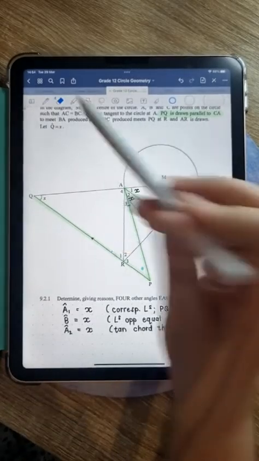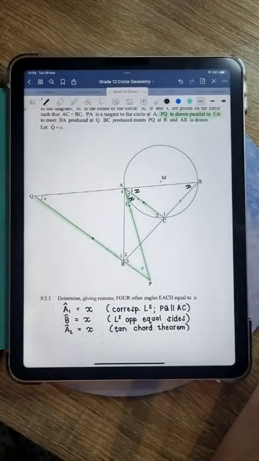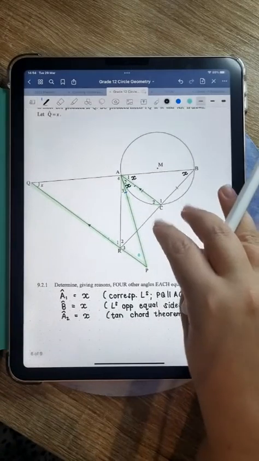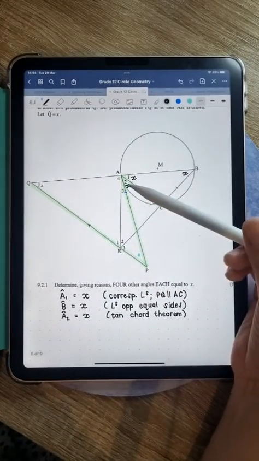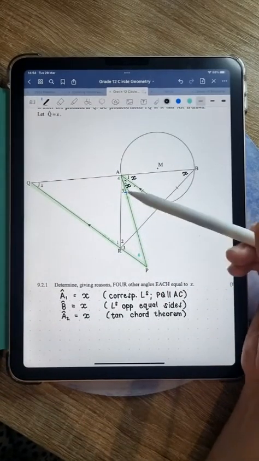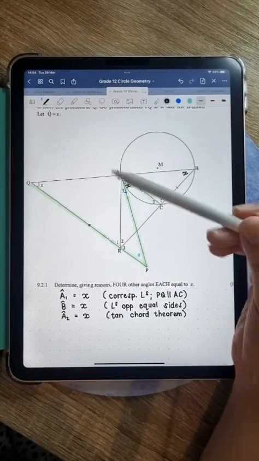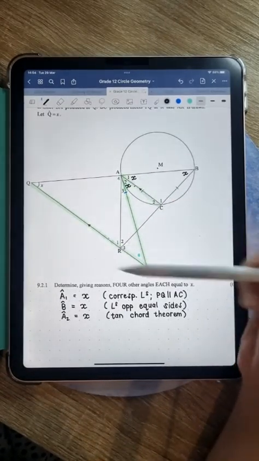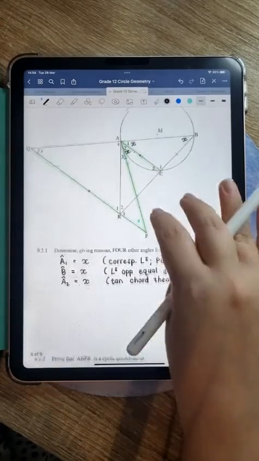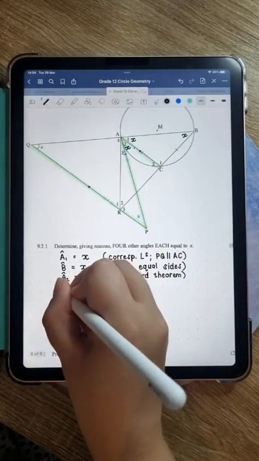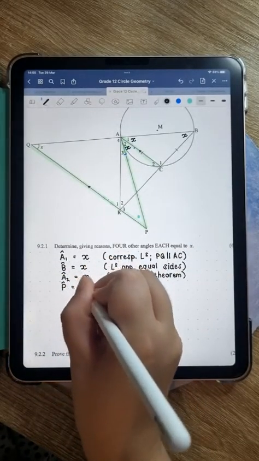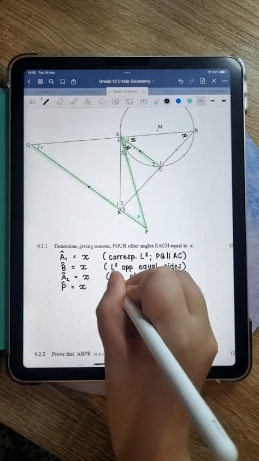All right, so let's just do it like that for now. Okay, so we have that angle equal to x. Oh, and then remember we said that P is also equal to A2 because of this Z shape that we filled in. All right, because of alternate angles. So that is then the fourth one. Angle P is also equal to x. Alt angles.